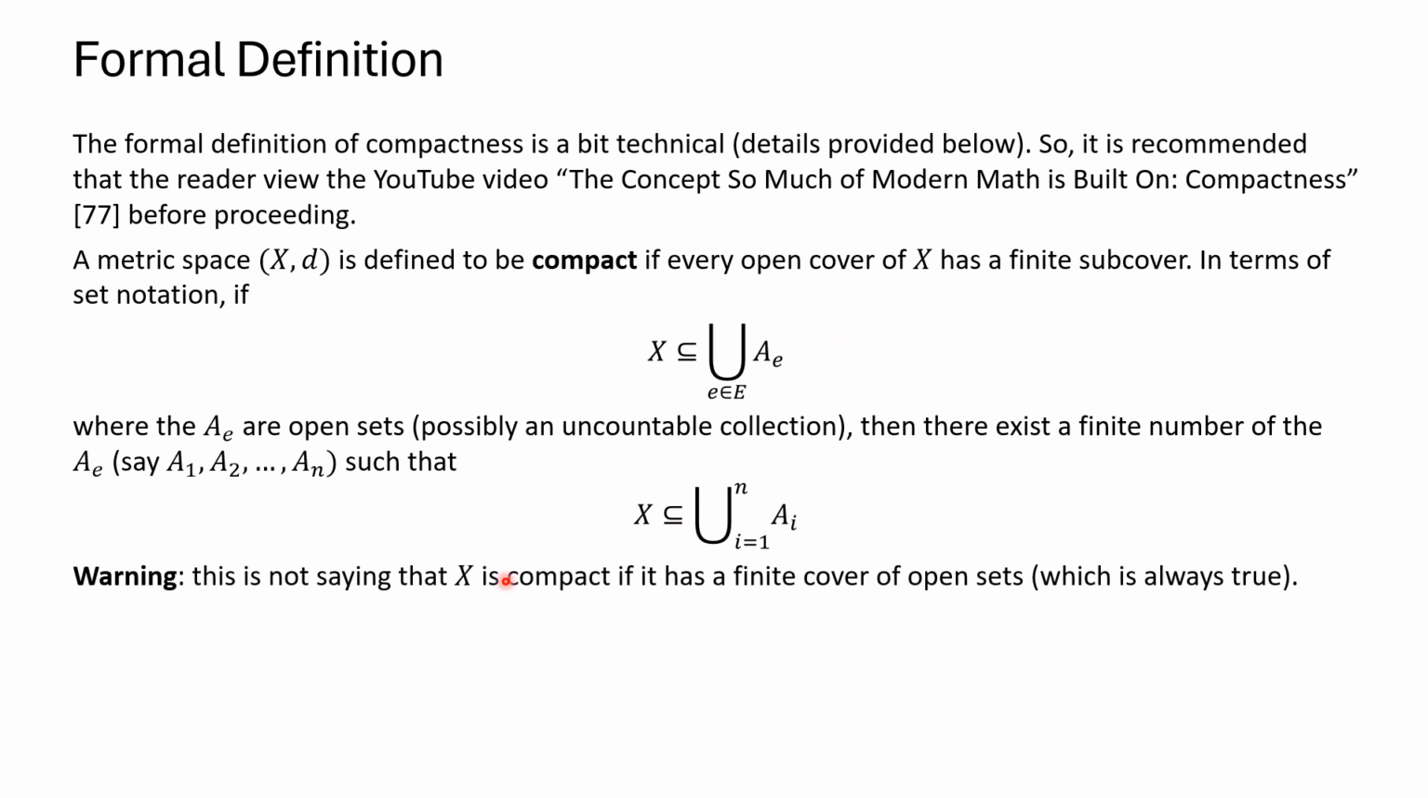What it's not saying is that X is compact if it has a finite cover. That's always true. You can always just take X, and X would be a subset of itself, and that doesn't mean it's compact. What compact means is that if you take any possible cover, then you can pick a finite number of these and still cover X. That's what it means. We'll see some examples that maybe will help clarify this a little bit.